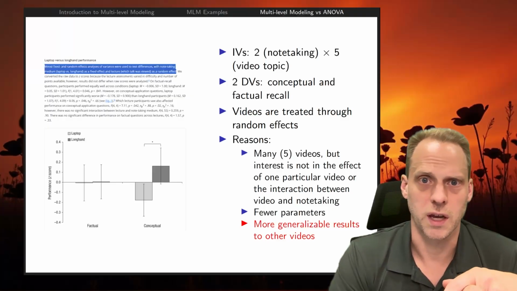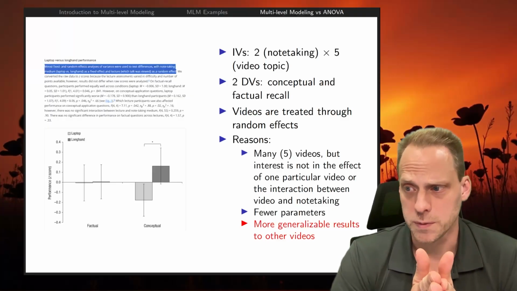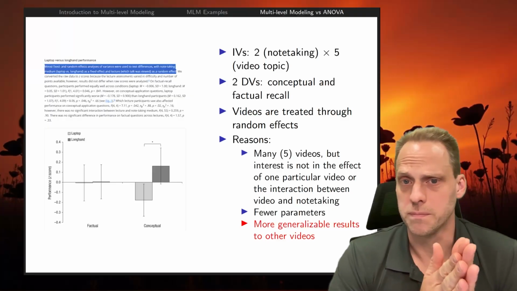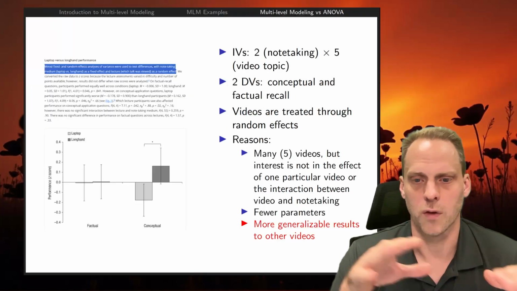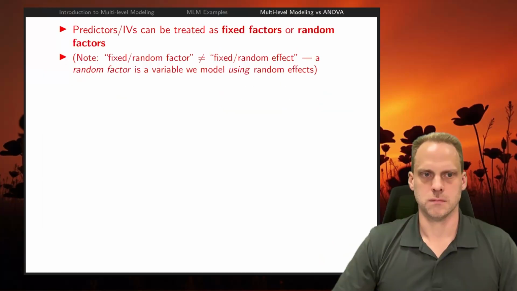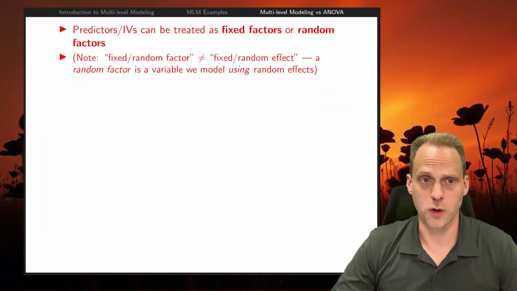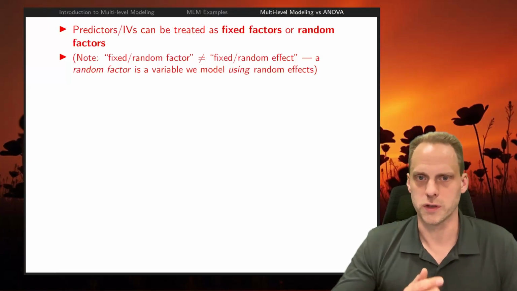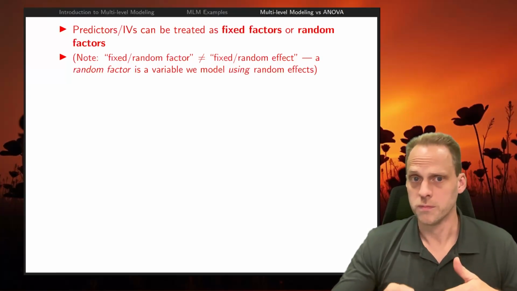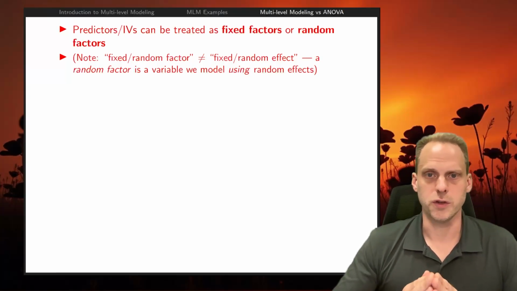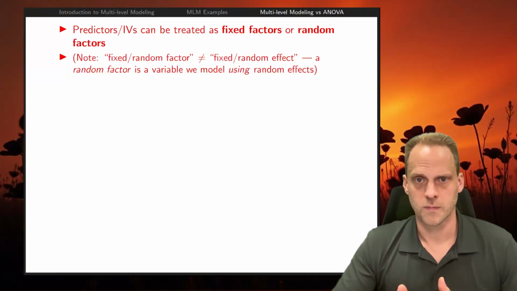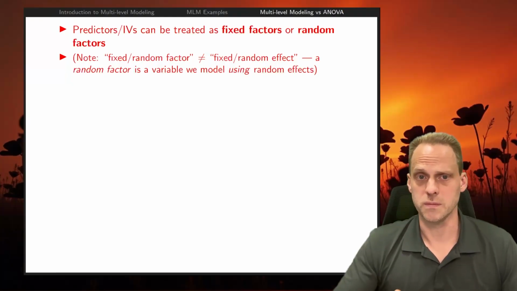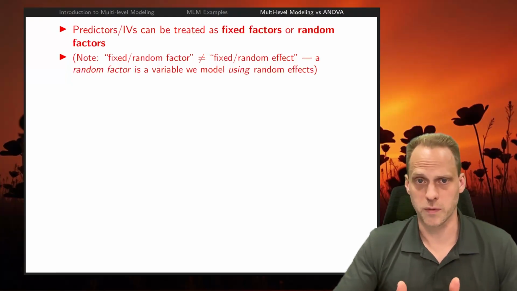Let's say you have 5 types of animals. If we model them as random, which you could do as well, we could see that over all possible animals, there's a distribution. If we have a categorical predictor or independent variable, like a group membership or your subject ID, if you have multiple observations, we can choose to treat that as a fixed factor or a random factor. This is a bit confusing terminology because I talked also about fixed effects and random effects.